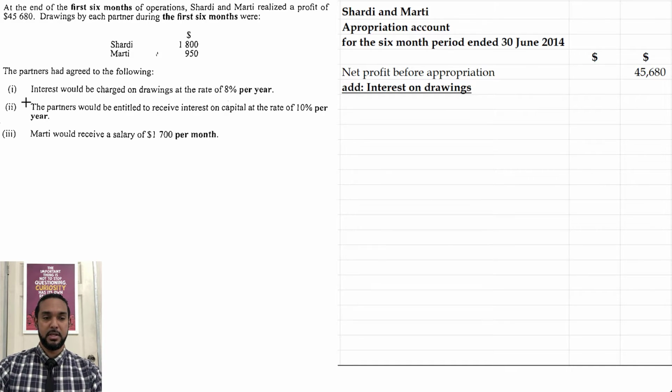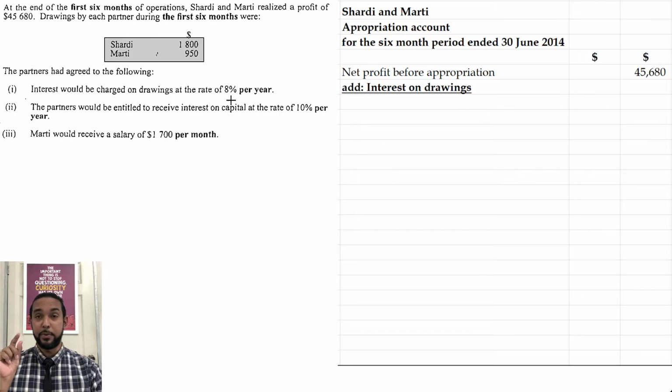So it's going to be 8% multiplied by whatever the drawings figures are, and then multiplied by 6 out of 12. Again, we're adjusting the interest on drawings because the interest is 8% per year. So if it was a full year, we charge a full 8%. Because it's only 6 months, which is half a year, we have to adjust the interest on drawings, right, for that period of time.